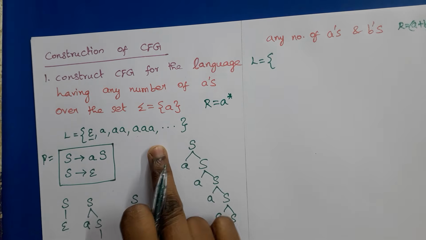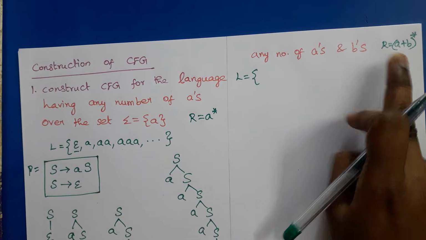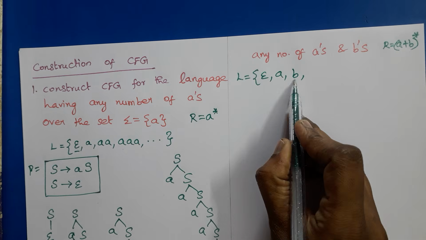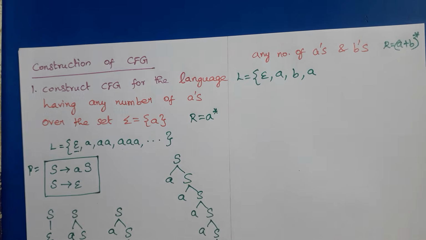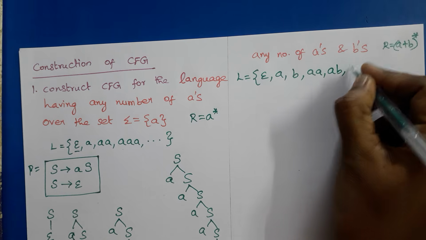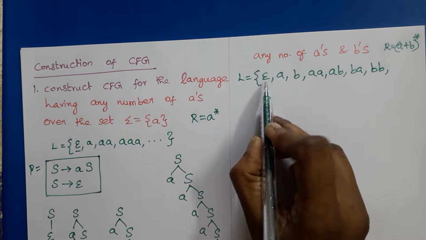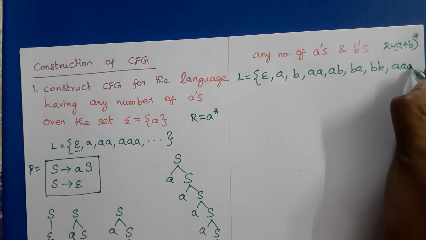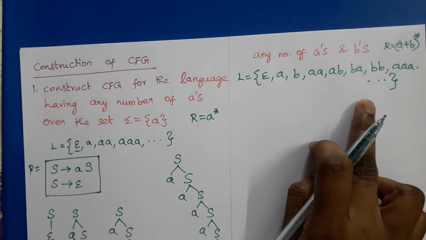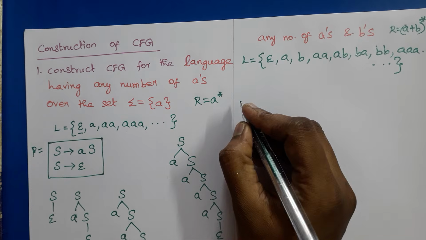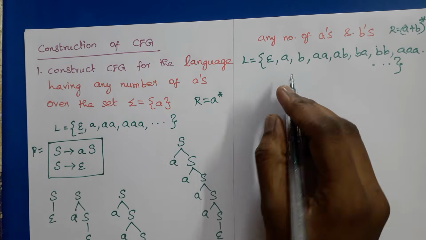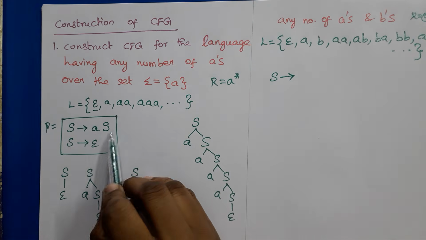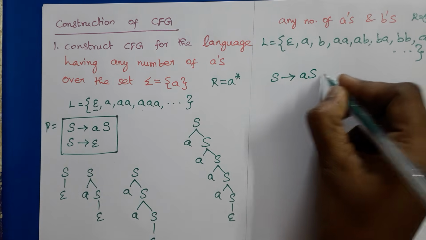So we have got this language, and any number of A's and B's means epsilon, A, B, and any combinations of A's and B's, right? So AA, AB, BA, BB. This is the zero length string, one length strings, two length strings, similarly three length strings, and so on. So any combination of A's and B's. Now we need to write the set of productions for this grammar. So S tends to any number of A's, which we have written like this, right? So AS, bar.